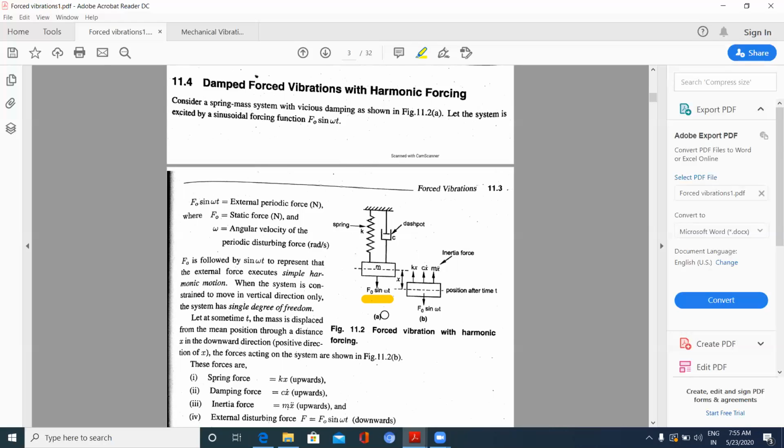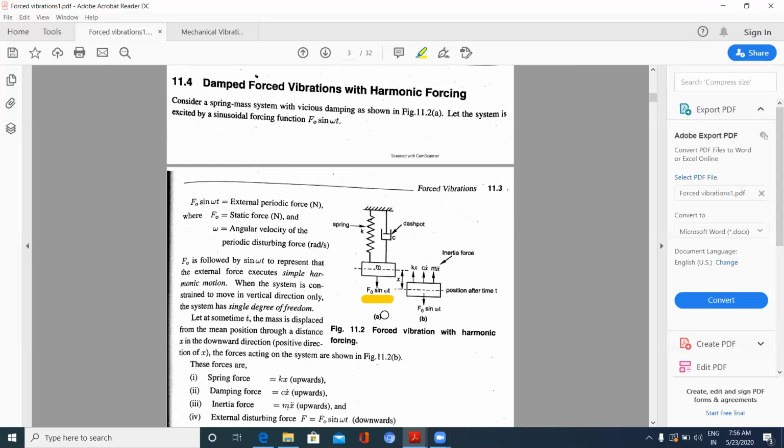Why F naught sine omega t? If you take an IC engine, when combustion is taking place, the force is given to the connecting rod. This connecting rod will make some angle theta, here omega t.